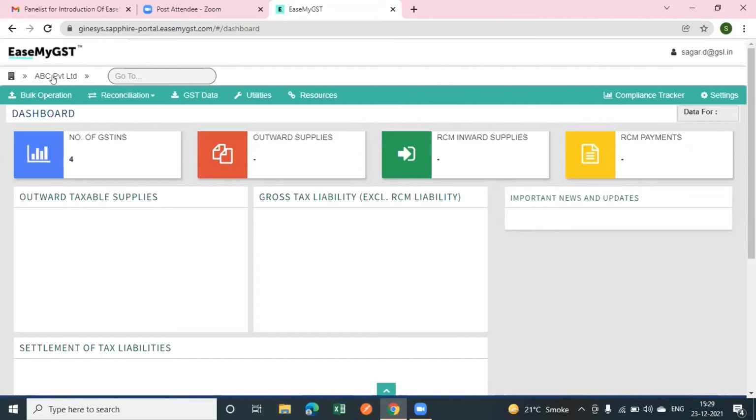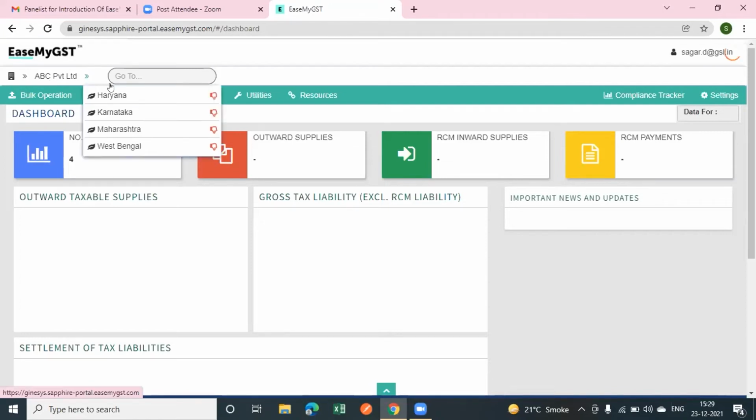Now, if you transfer the data from any ERP, or I can say through the integration process, on the EaseMyGST portal, then it will automatically segregate into this GSTN. You will transfer the data from any ERP, suppose Genesis ERP or any ERP, then it will come at first PAN wise, and then it will segregate on this GSTN wise data.